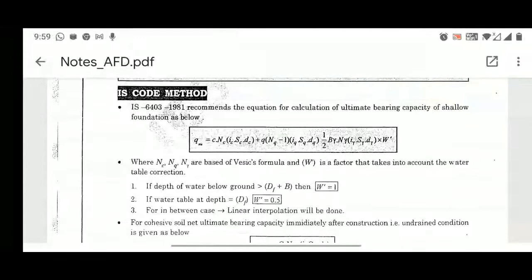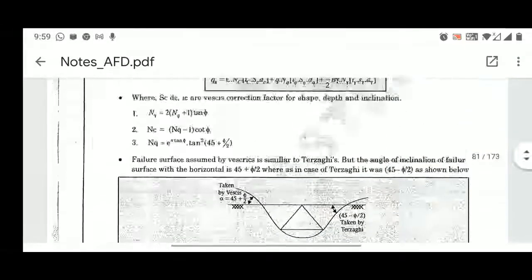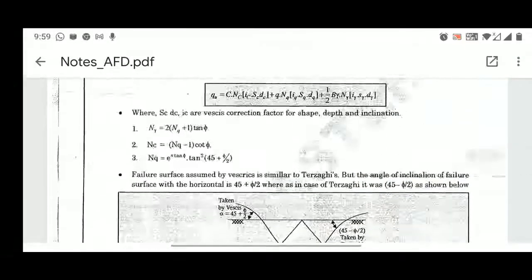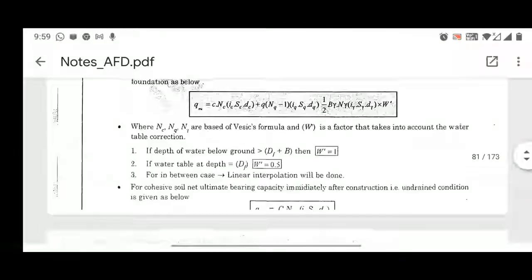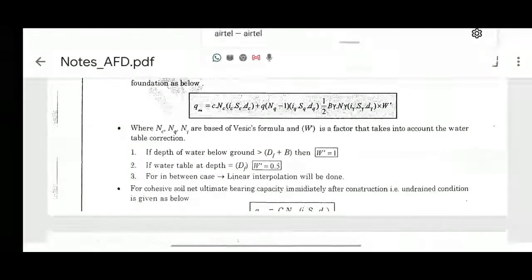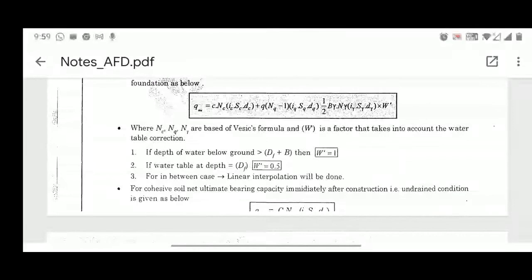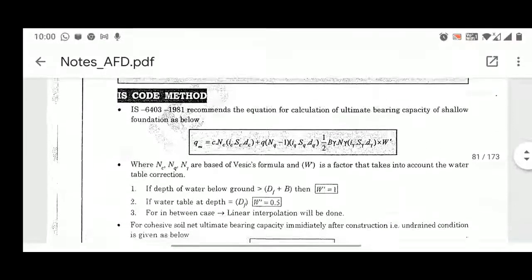So basically, whatever we have learned for the Nc, Nq and N gamma, you can see from this screen. This is as provided by the BIS. So for the Indian standard also, we will be following the same N gamma, Nc and Nq values, right? Now, if the depth of the water table is below ground, that is Df plus B, right?